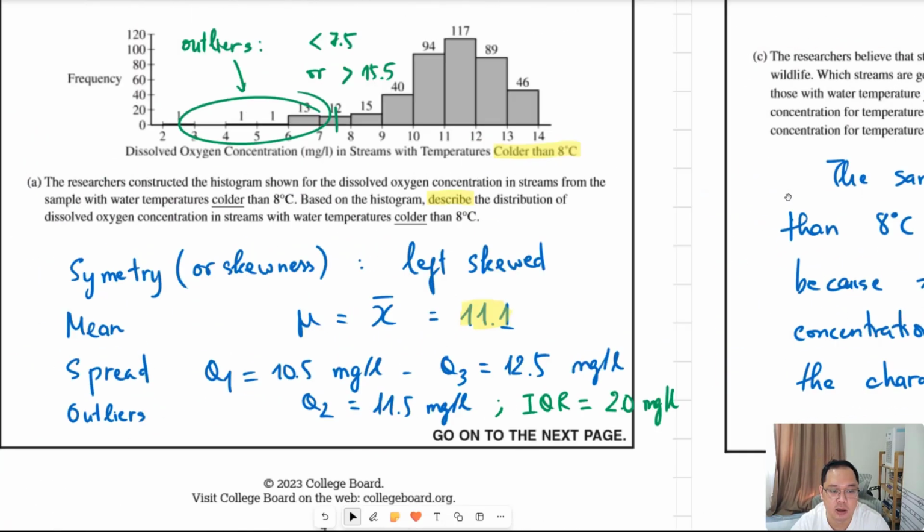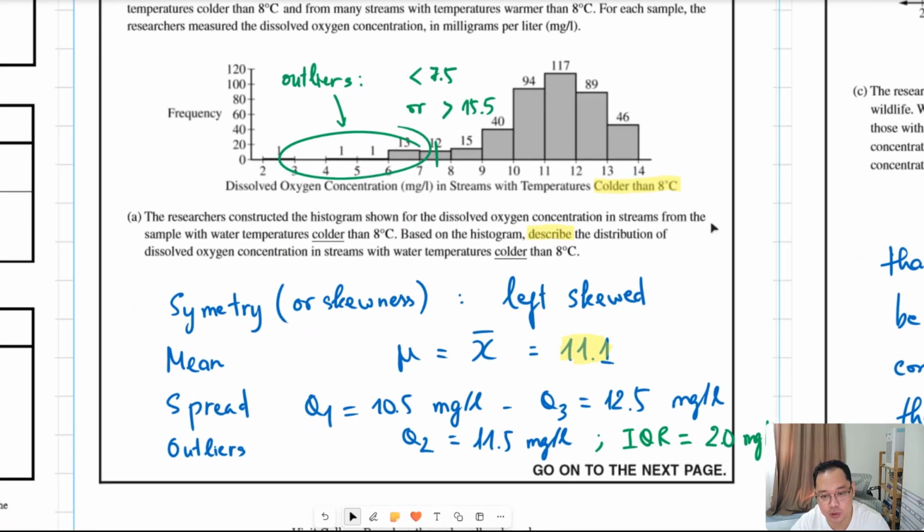So you can see that the first one here is the most important one, and you should use a calculator to have the accurate value of the mean, Q1, Q2, and Q3. Thank you, and we will see you again on the next question.